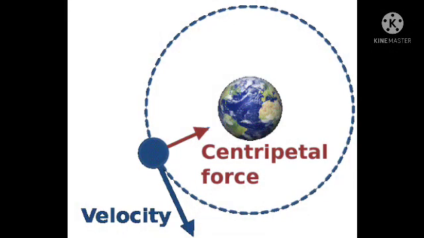Centripetal force. When a body moves in a circular path, it changes its direction at every point. The force which keeps the body in the circular path acts towards the center of the circle. This force is called centripetal force. If there is no centripetal force, the body will move in a straight line tangent to the circular path.